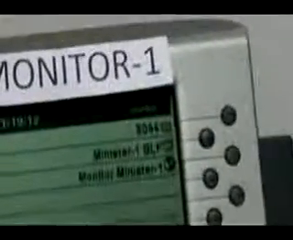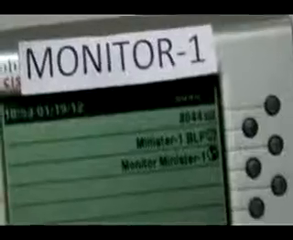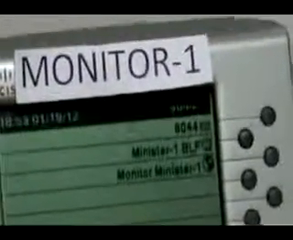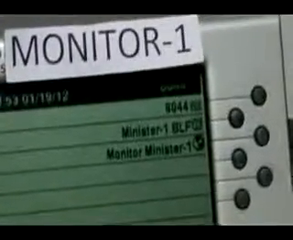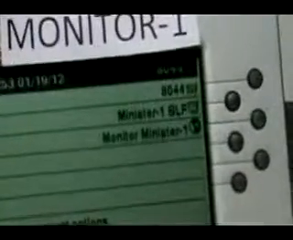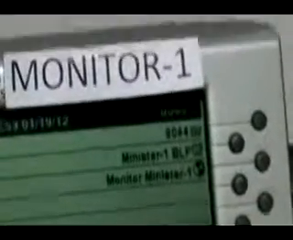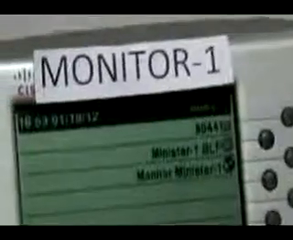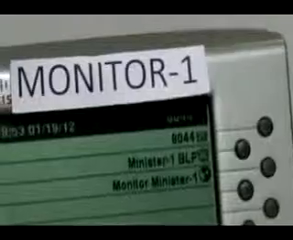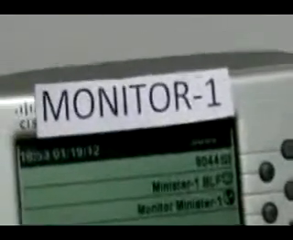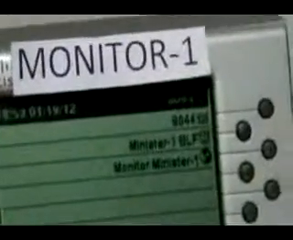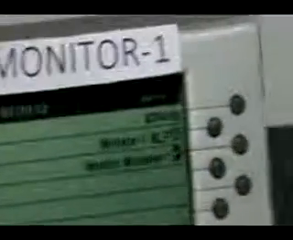In case the advisor wants to monitor that particular call of the minister to take down notes, he or she can do so by just clicking on the application button next to the BLF line. In this case, the advisor can only listen to whatever conversation is going on between the minister and the external party, but the advisor's voice will not be heard by either the minister or the external party.